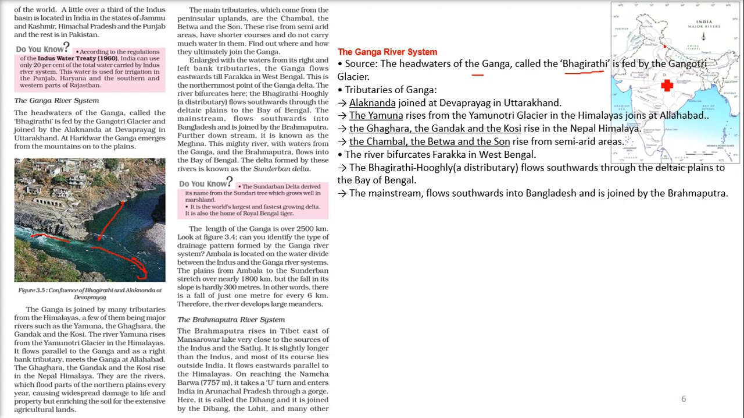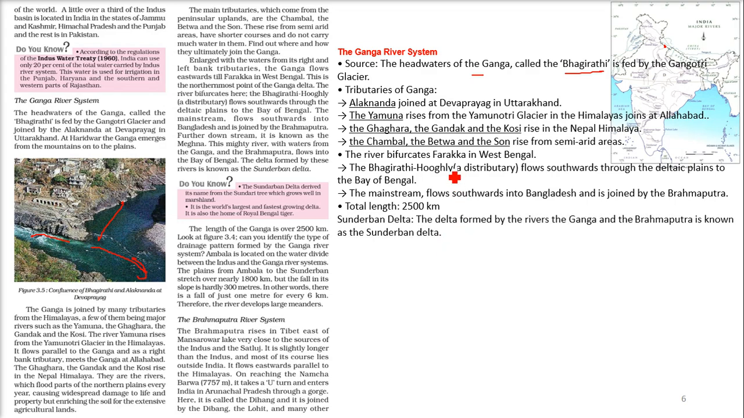And the mainstream of Ganga goes inside Bangladesh, and it is joined with Brahmaputra. So this is Ganga, this is Brahmaputra, they combine inside Bangladesh. So the mainstream flows southwards here, and when it combines with the Brahmaputra, they are known as Jamuna, and finally they drain, making a very big Sundarbans. So the total length is 2500 kilometers. As you see, Indus has 2900, the Ganga river has 2500 kilometer length.